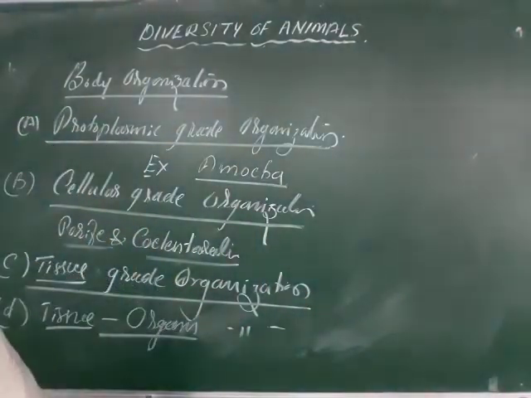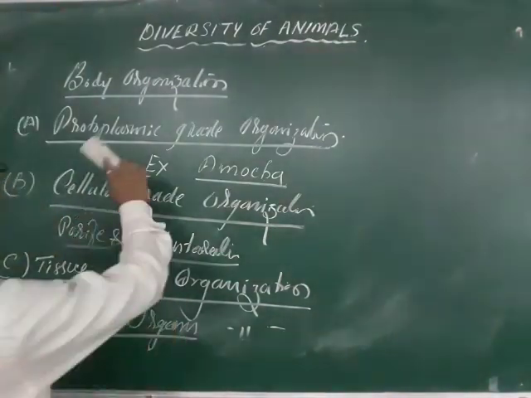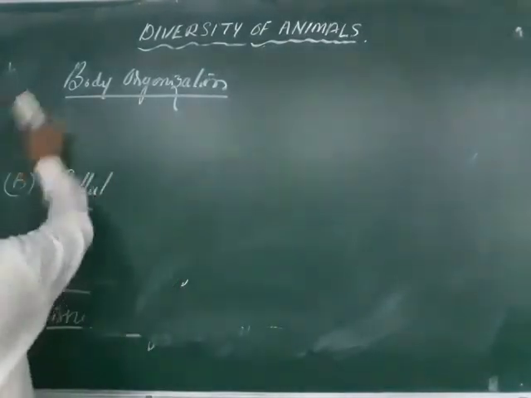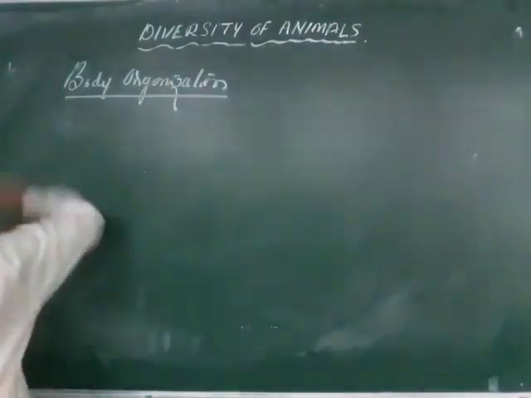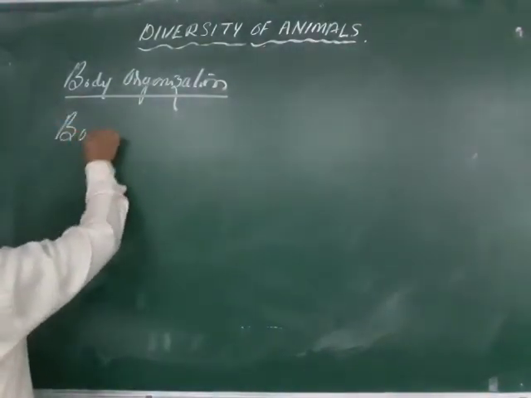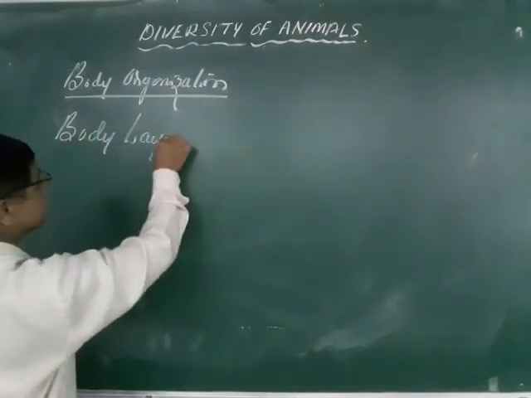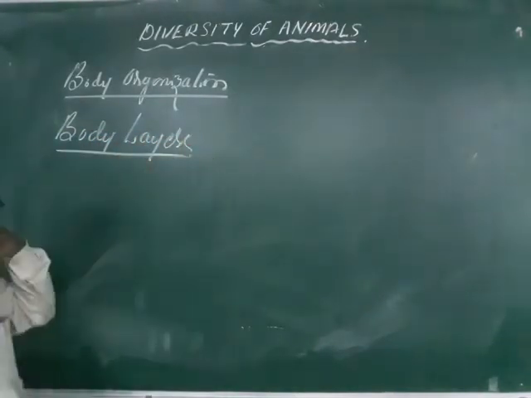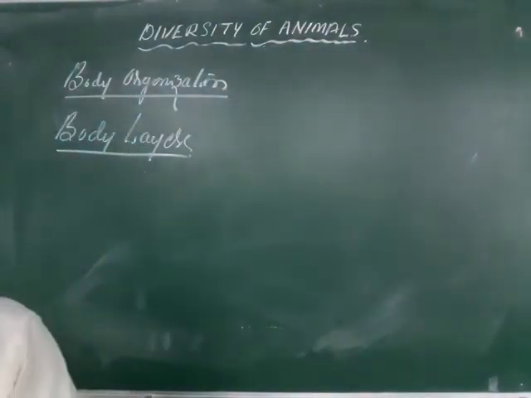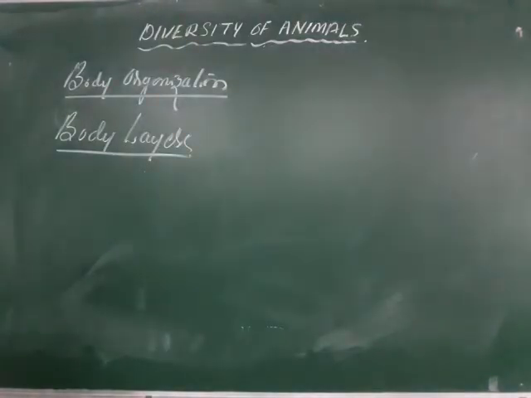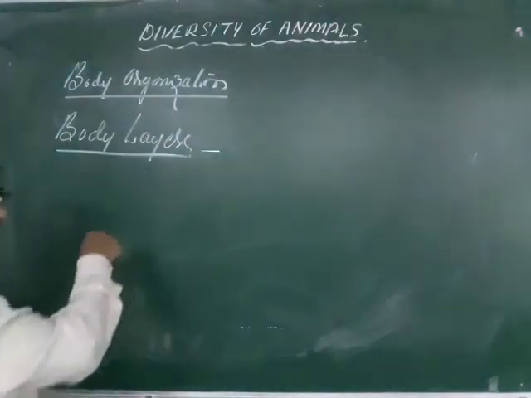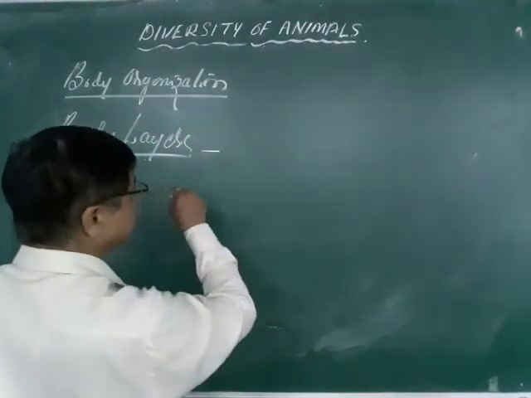And apart from these, there is one more you may come across, that is the body organization and the body layers. Body layers means the layers ectoderm, endoderm, mesoderm, you know very well that. Based on this, the animals are classified into two types. So here the body layer means, on that basis the animals are classified into two types.